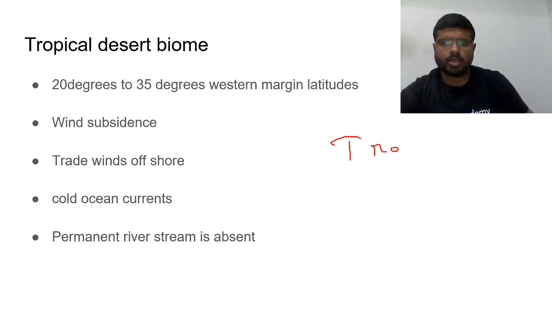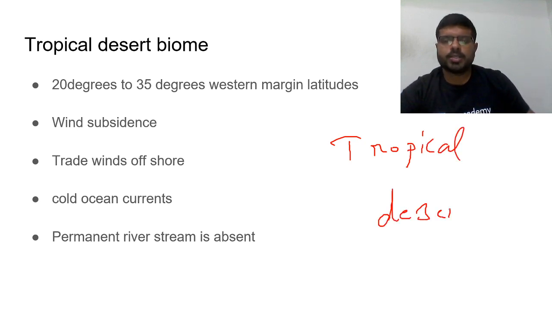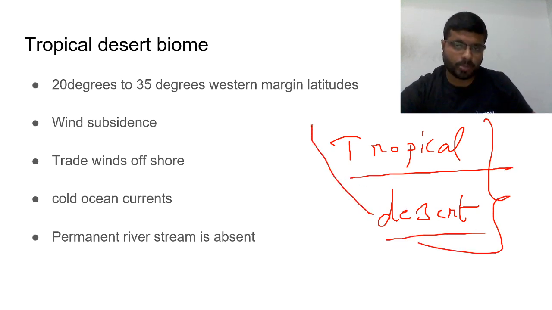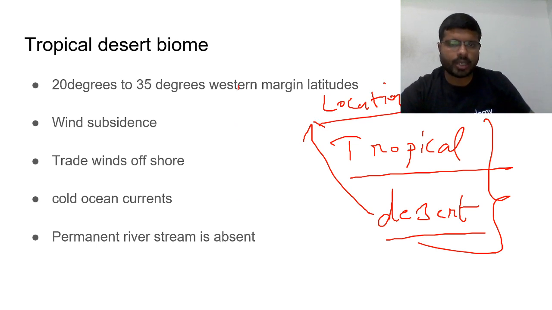So, tropical desert biome. Why are these areas called tropical deserts? First, understand location. Where are they located? They are located in the latitudes of 20 to 35 degrees north and south, only on the western side.